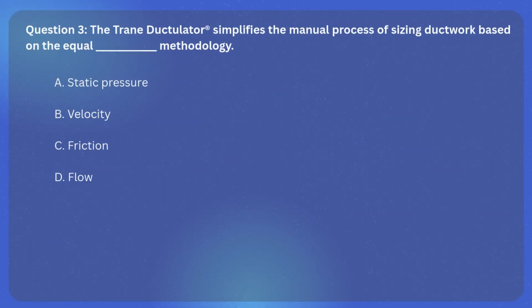Question 3. The Trane ductulator simplifies the manual process of sizing ductwork based on the equal blank space methodology. A. Static pressure. B. Velocity. C. Friction. And D. Flow.